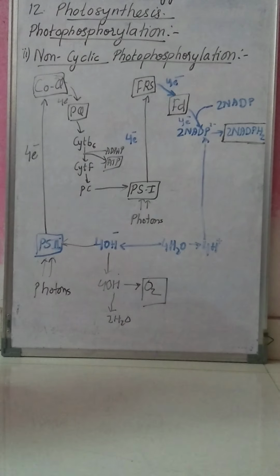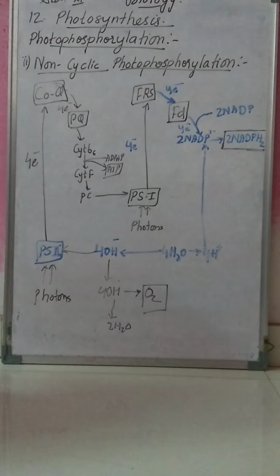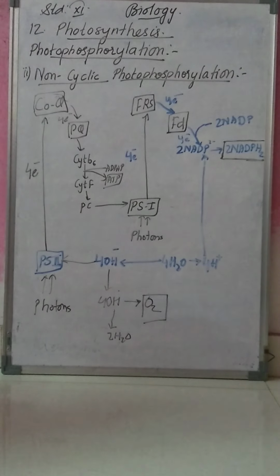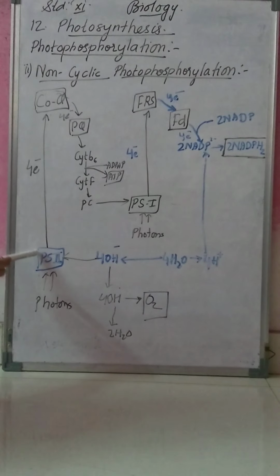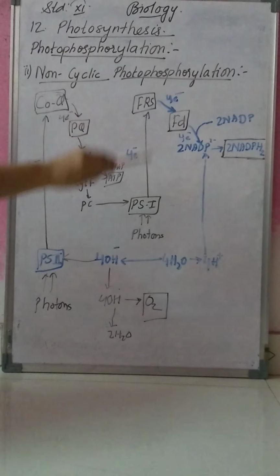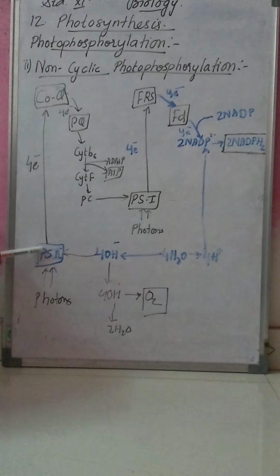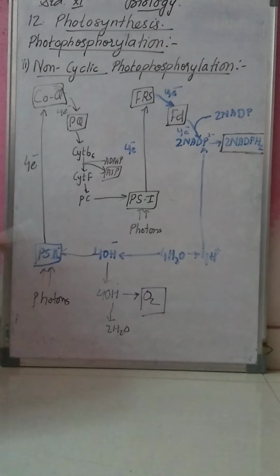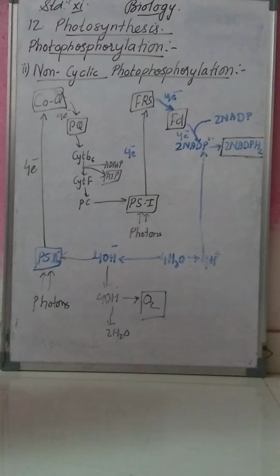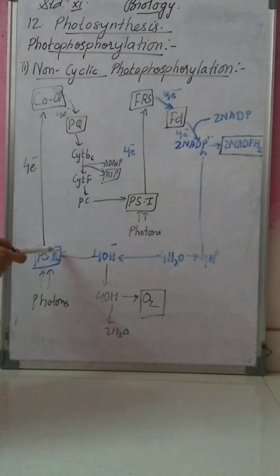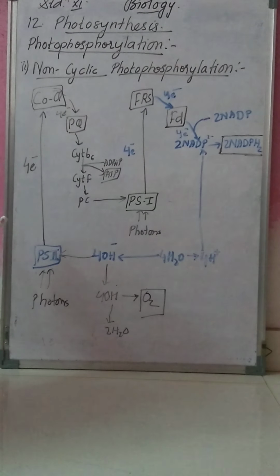So what happens in non-cyclic photophosphorylation? The electrons which are expelled from chlorophyll A never come back to the same chlorophyll A. The electrons which the chlorophyll A receives are not of its own. Hence it is known as non-cyclic photophosphorylation or non-cyclic electron transfer. Now we will see how the electrons which are emitted from chlorophyll A do not come back to chlorophyll A.